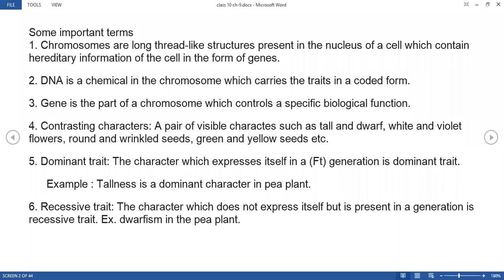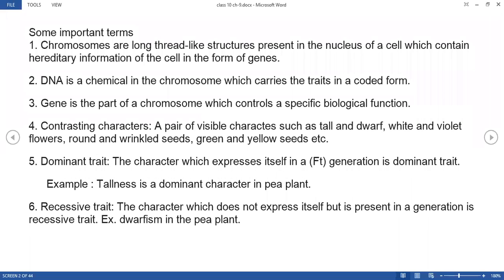Second, DNA is a chemical in the chromosome which carries the traits in a coded form. So in the DNA there are several codes, and each particular code works for a particular character. So if there is a code for eye color, then this particular code works for that character only, right? So DNA in the chromosomes carries the traits, that is the characters, in coded form. So there will be several codes.